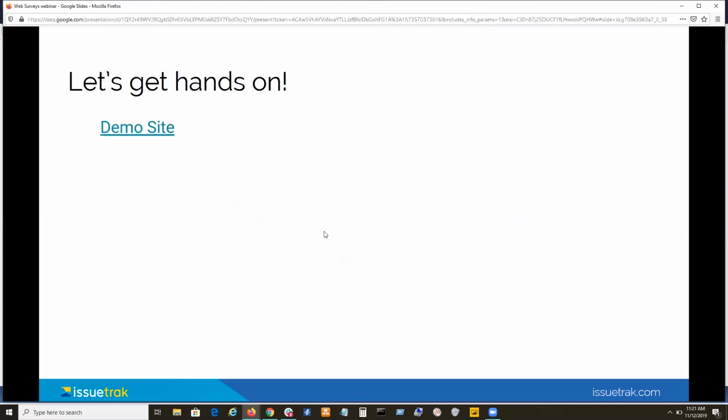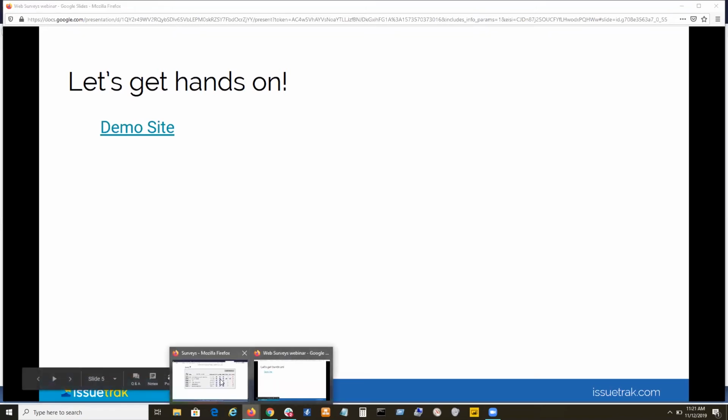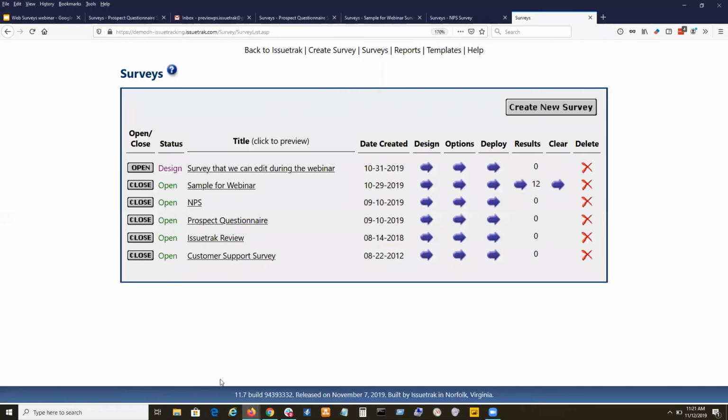Now, let's take a little deeper dive into building a survey and into survey results themselves. And the reason I want to do this, I want to highlight a few more features that you guys are going to find useful and interesting in the module. So I don't think you're going to be able to build a survey for yourself after this, but I think this will give you a really good idea about what you can do with the module.